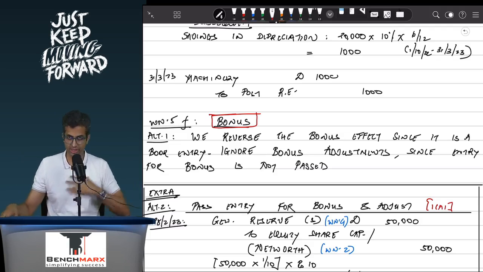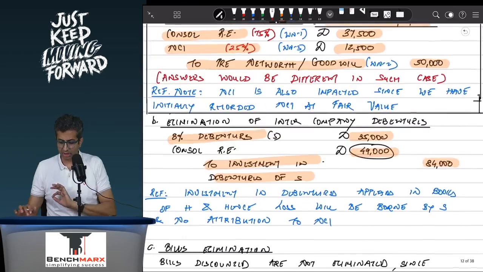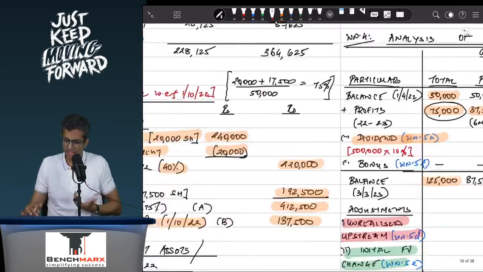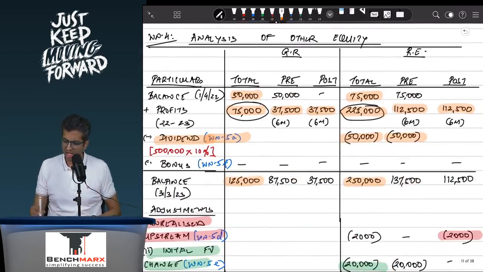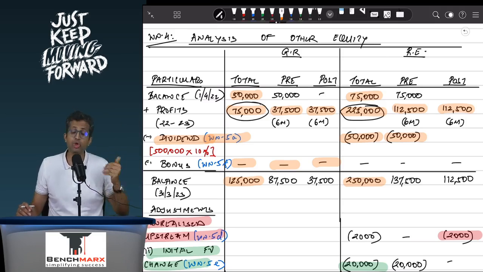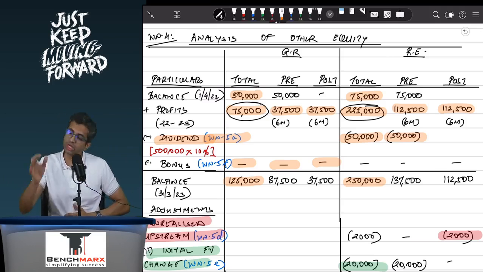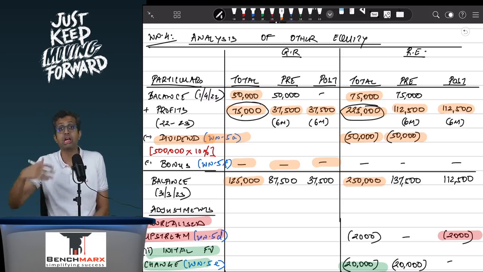So what I have done, so that you are clear, is this entire working ignoring the effect of bonus. We said that okay, bonus is not passed, let it be, let us keep the bonus as 0. No sir, but bonus is given, but it is given in the subsidiary's books. In any case, it is a book entry, and hence we can ignore. No sir, but what has the institute done? The institute has considered the effect of bonus. Then how will you solve?